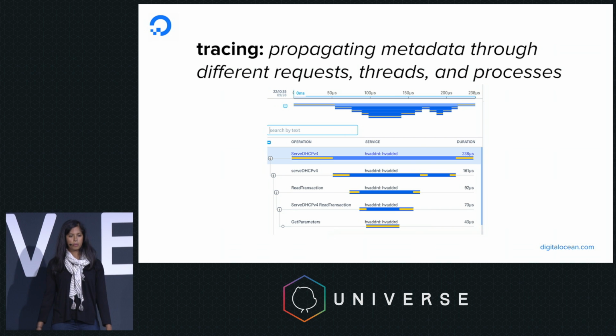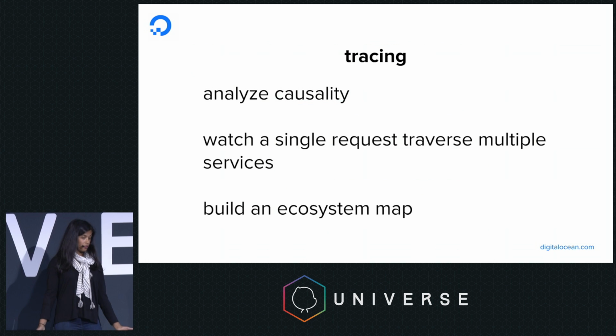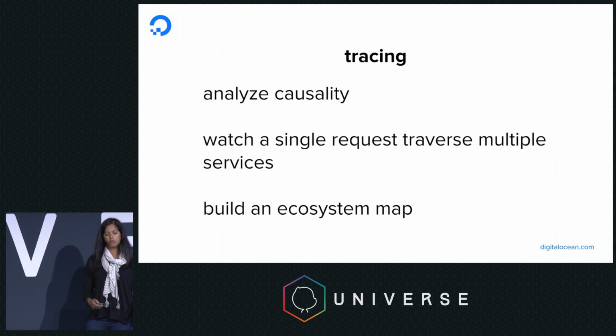The next pillar of observability is tracing. Tracing refers to having timed operations known as spans and propagating that metadata to a variety of threads, requests, and processes. Here we have an example trace of a request going through the serve DHCP v4 operation, and we can see how the request traverses and the latency of each component of this operation. This is useful in that we can look into causality, especially if we have latency issues, like which microservice is contributing to that latency.